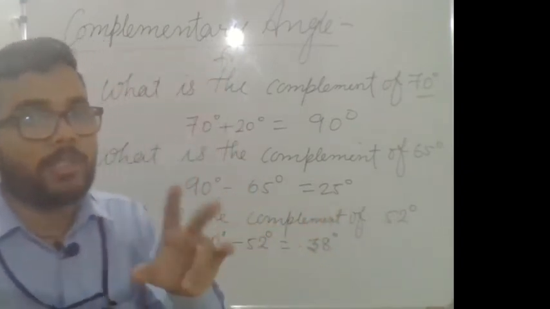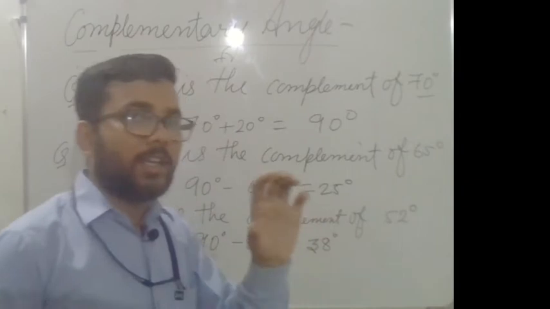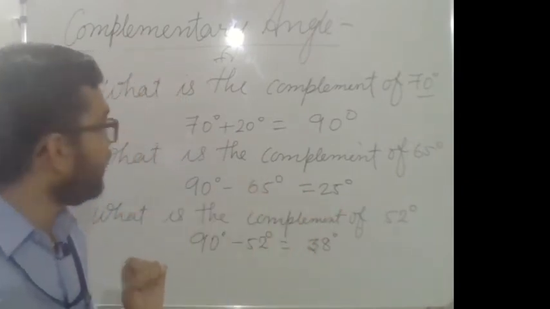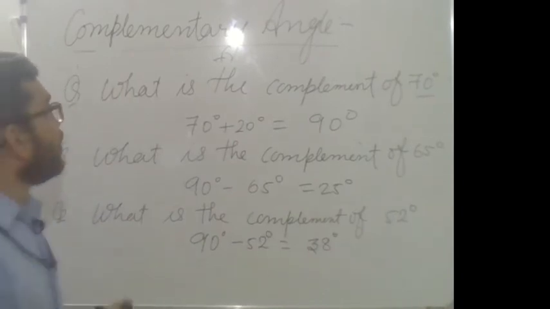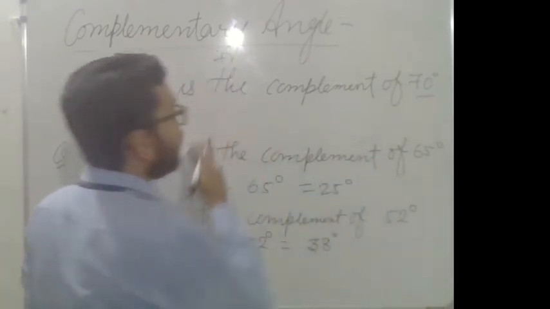So you all can understand what complementary means. When the sum of the measures of two angles is equal to 90 degree, both angles are complementary angles. The question is asked like that: what is the complement of the given angle?